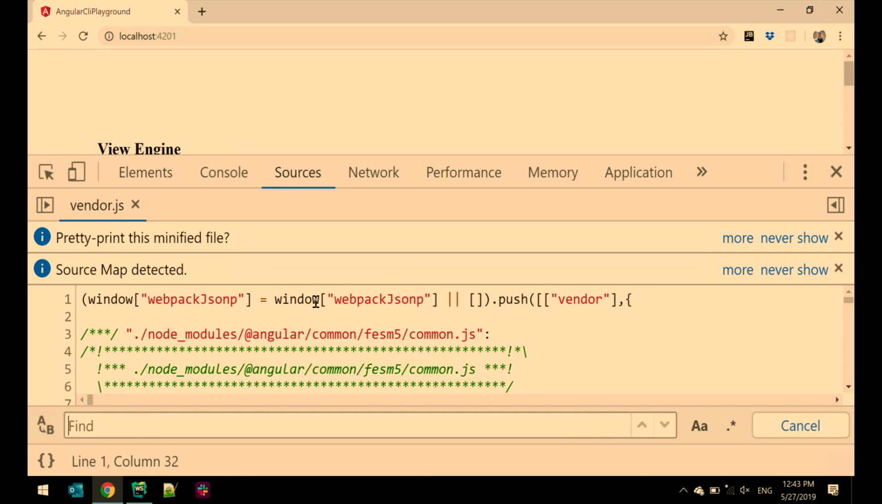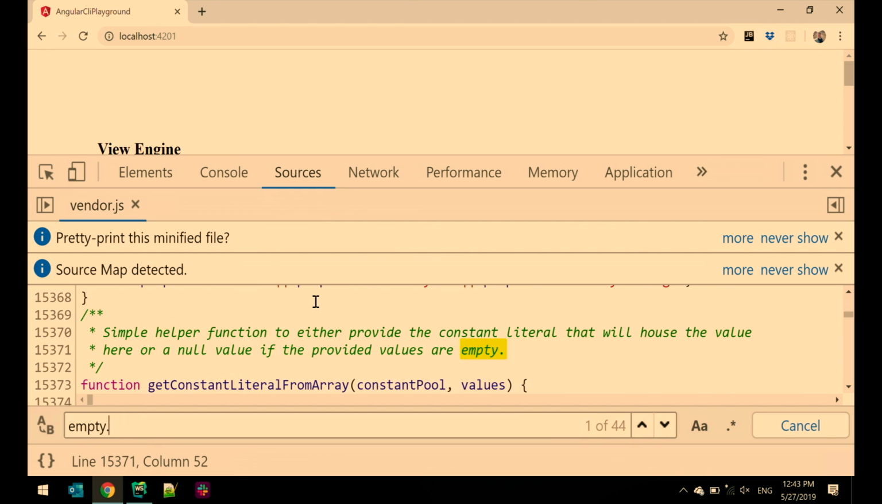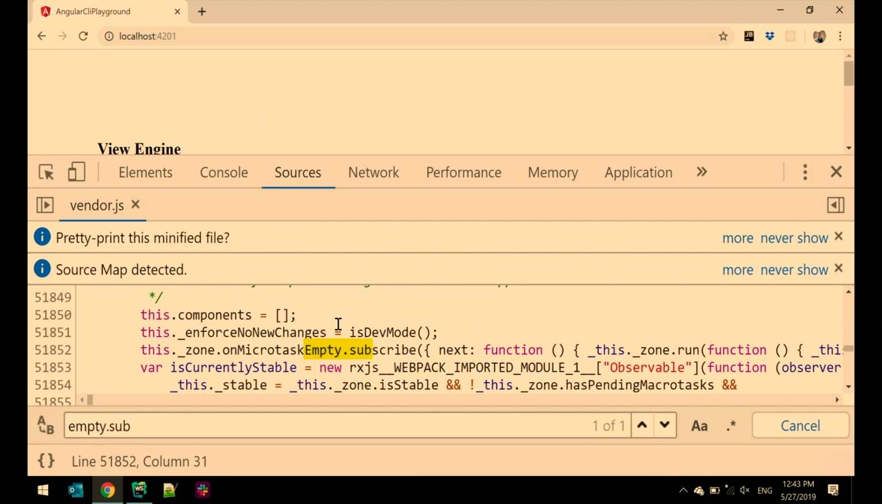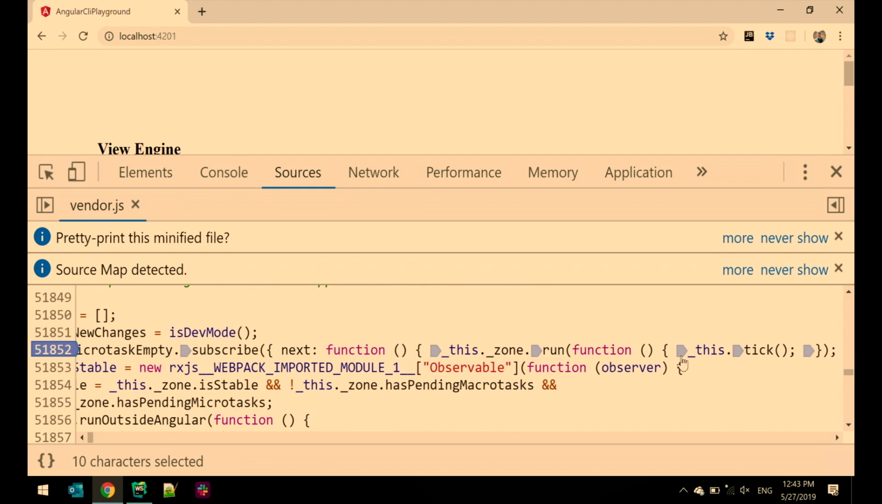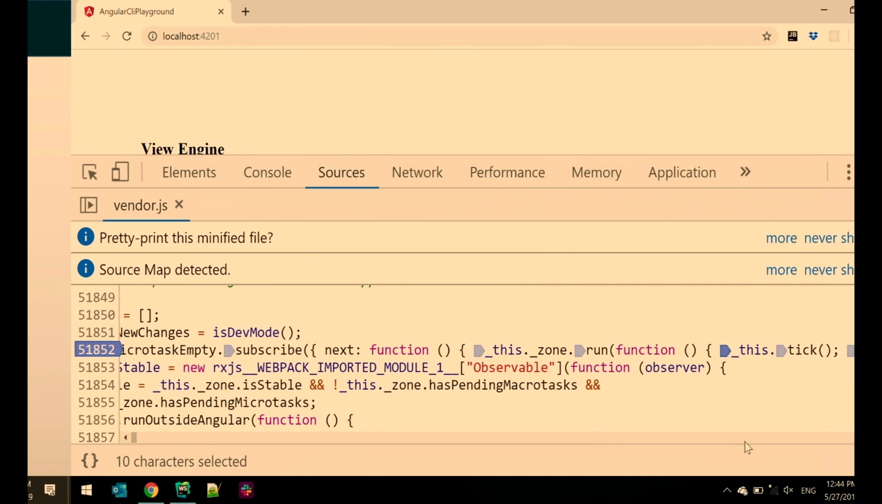Now I can just find empty.subscribe. Here you can see this is the reference to NgZone, and this event that I showed you, we subscribe to it. When the time comes, we call this tick. Tick basically just runs change detection for the entire components tree. That's the method that does the magic.